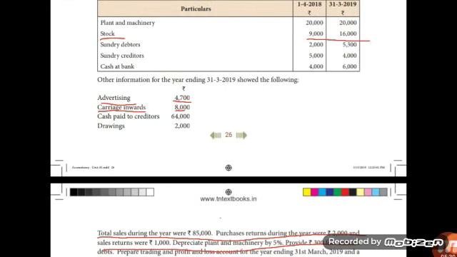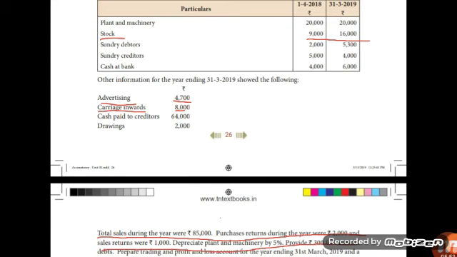Okay children, then enter the direct expenses. What are the direct expenses? Wages, factory rent, carriage inwards, octroi duty, etc. In our question, only one direct expense, that is carriage inward, is given. So enter to carriage inward 8,000.